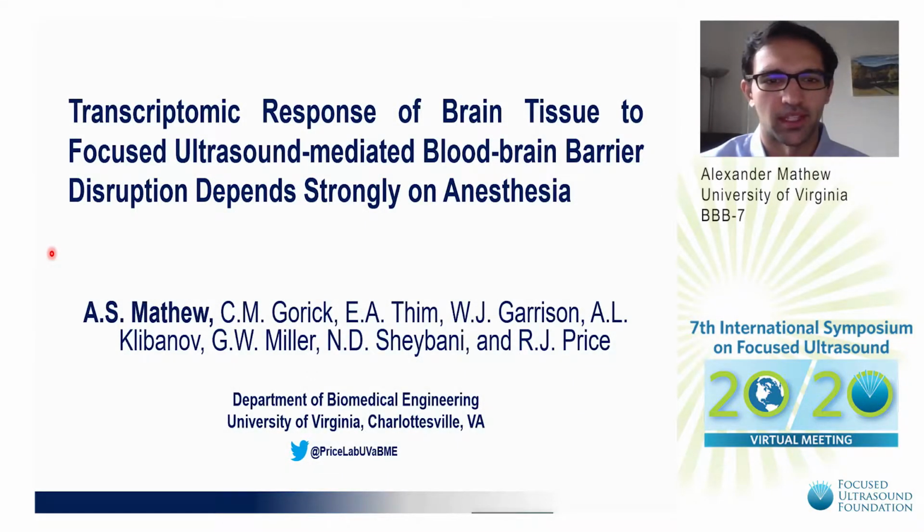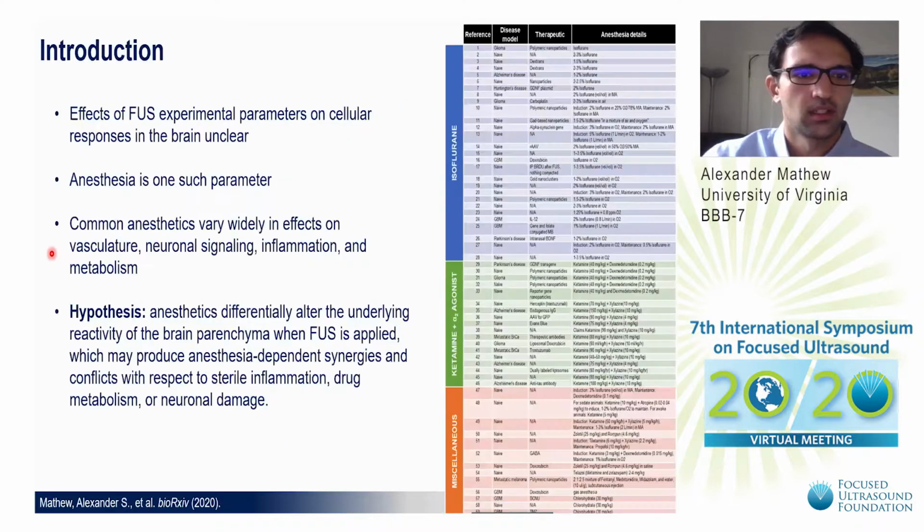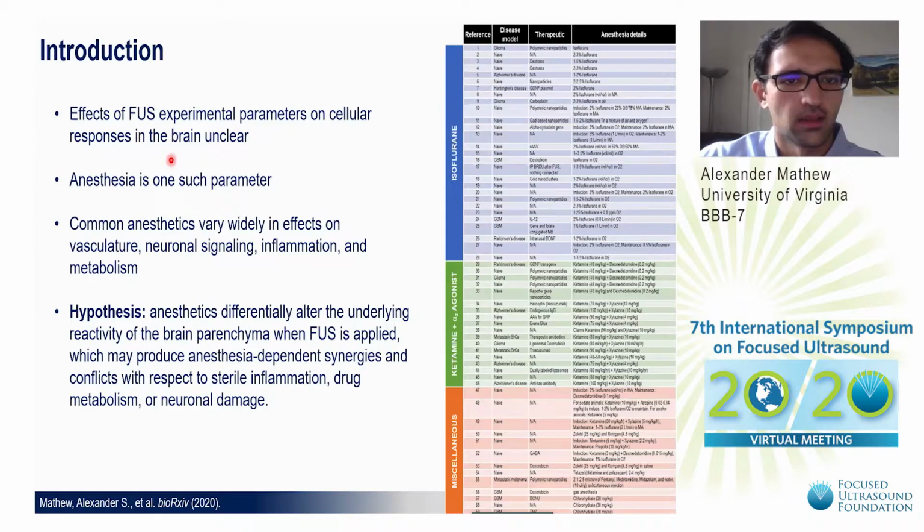I'm a graduate student at the University of Virginia, and the title of this talk is Transcriptomic Response of Brain Tissue to FUS-mediated BBB Disruption Depends Strongly on Anesthesia. So significant effort has been placed in trying to understand how FUS experimental parameters contribute to cellular responses in the brain. Some examples include peak negative pressure or microbubble dose. Here, we argue that anesthesia is also a parameter that should be considered.